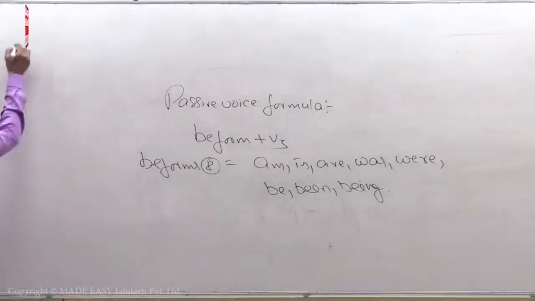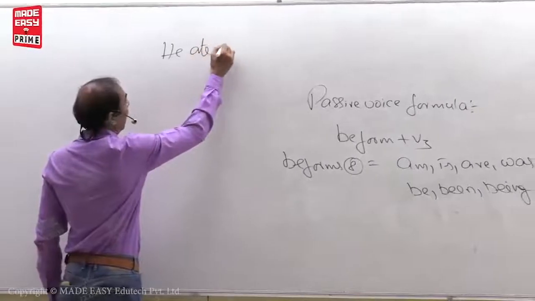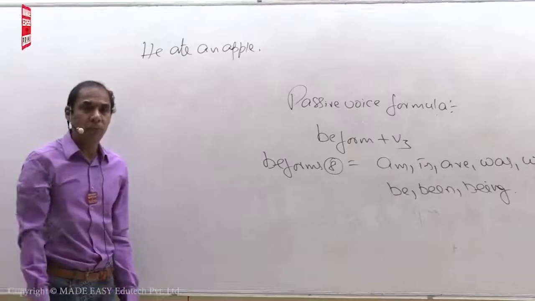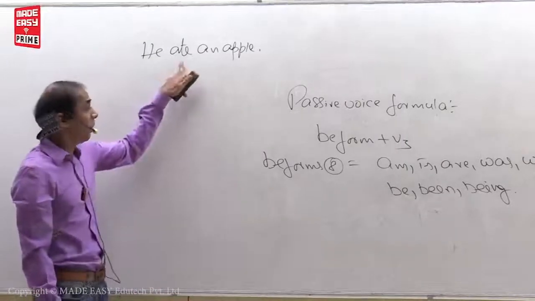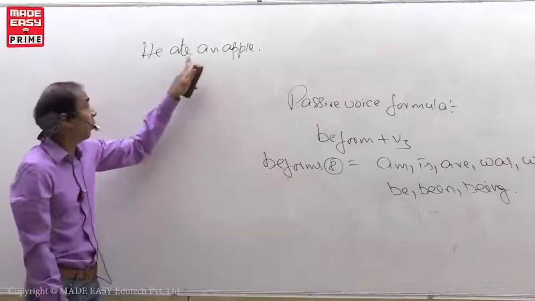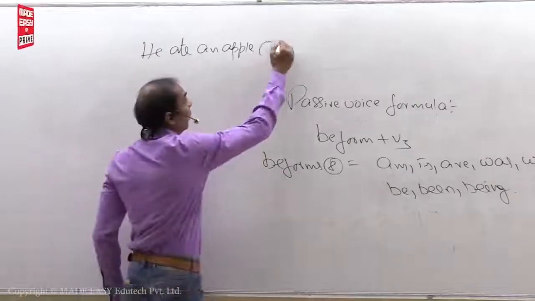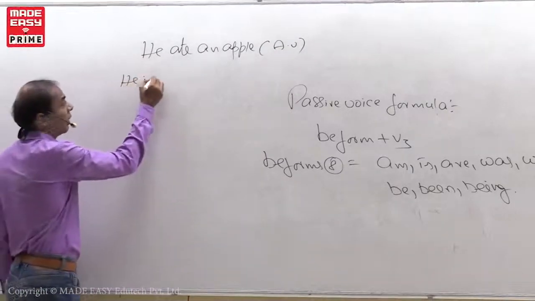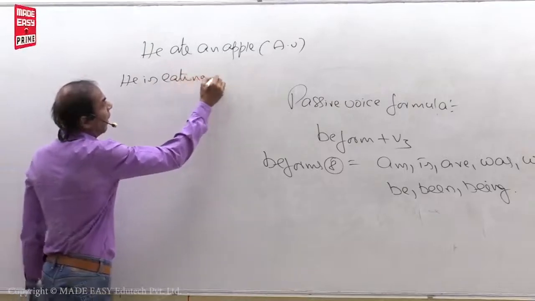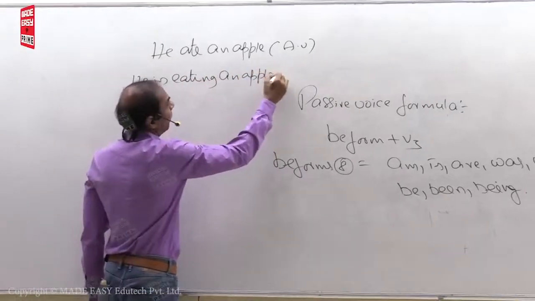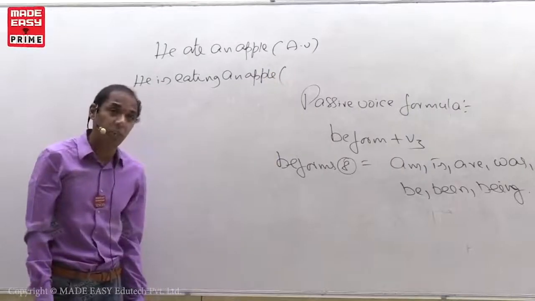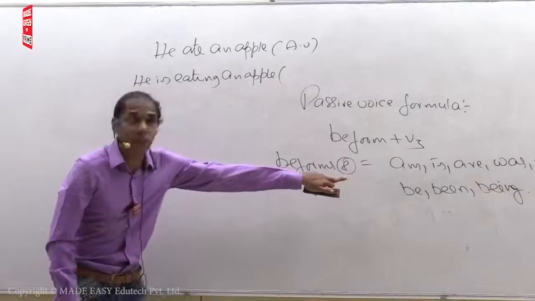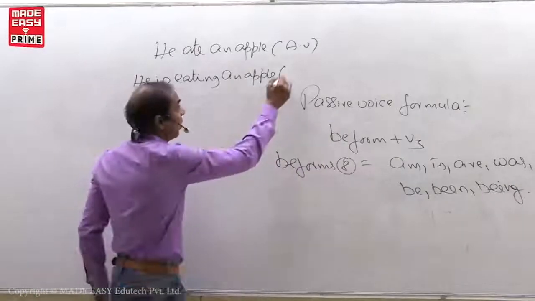For example, see, he ate an apple. Active voice or passive voice? Active voice. Why? We have no B form. We have no V3. So this is active voice. Take this sentence: he is eating an apple. What is this sentence? Active voice or passive voice? This is also active voice. Why? We have a B form, but we have no V3. So this is also active voice.